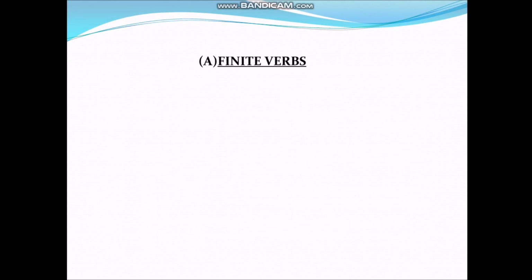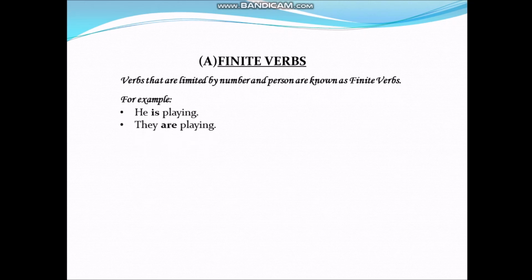Now let's see another type of classification according to their use, in which first one is finite verbs. What are they? Verbs that are limited by number and person are known as finite verbs. For example, he is playing, they are playing. Here you can see these two bold words depend on the subject.